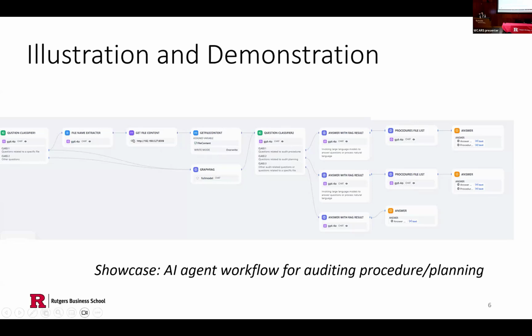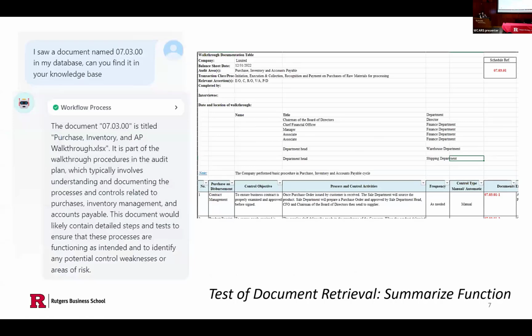If they want to get the information directly from documents, it goes this way, and then we ask the question classifier again. If the user is asking more general questions, not about one specific document, it goes this way. We inquire our graph RAG to find the map. So it's a little bit hard to understand. Let me just show you the outputs.